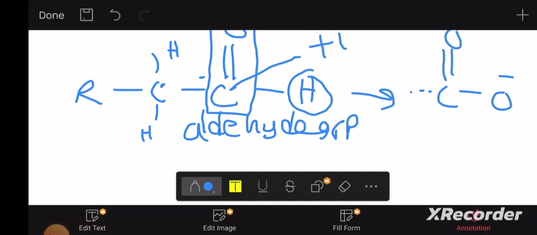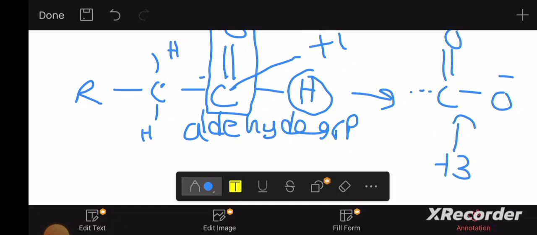What about this carbon here? This carbon is going to have an oxidation number of +3, right? Because 3 bonds with oxygen. Therefore, there's going to be an increase in oxidation number, which means this glucose molecule, for example, containing the aldehyde group, is going to oxidize itself, which means it's going to reduce somebody else, because we talk about redox reactions.